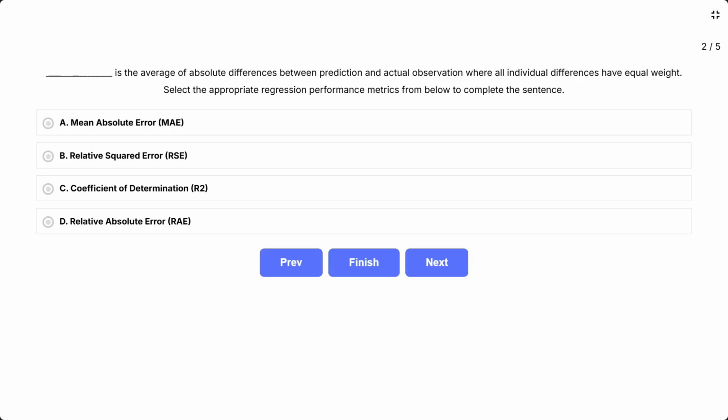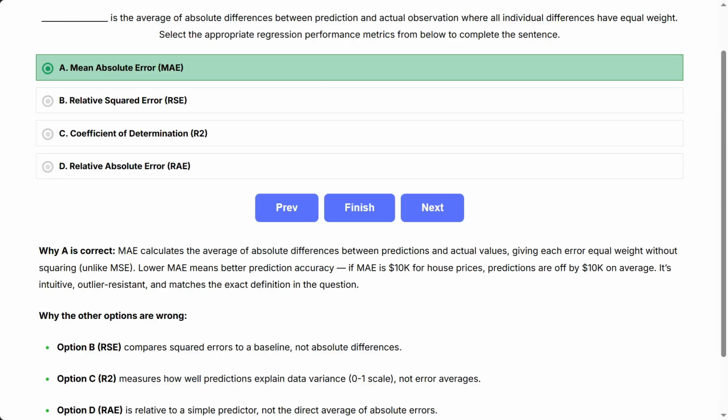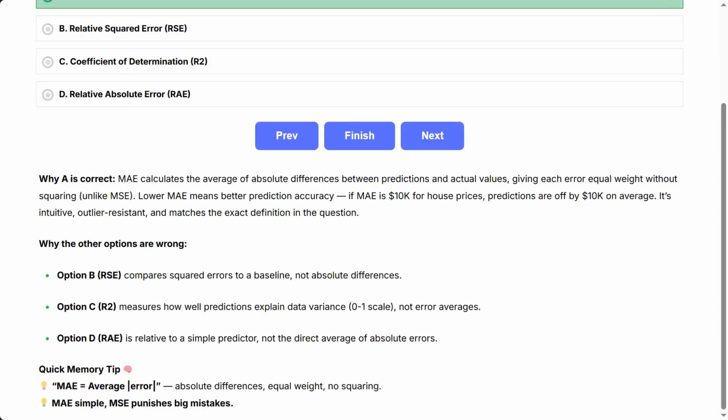Correct answer? A, mean absolute error, MAE. Why A is correct? MAE calculates the average of absolute differences between predictions and actual values, giving each error equal weight without squaring, unlike MSE. Lower MAE means better prediction accuracy. If MAE is 10K for house prices, predictions are off by 10K on average. It's intuitive, outlier resistant, and matches the exact definition in the question.